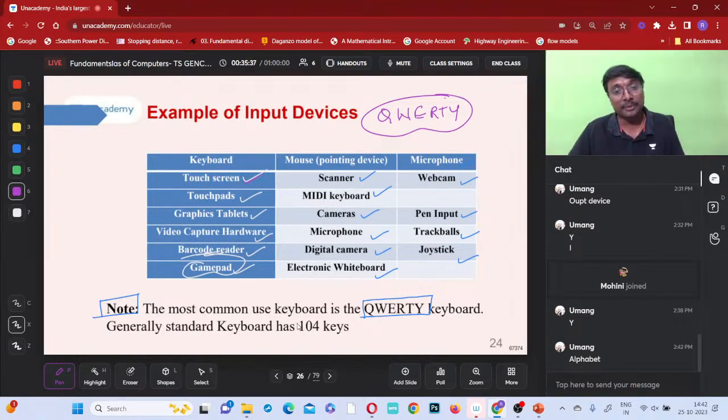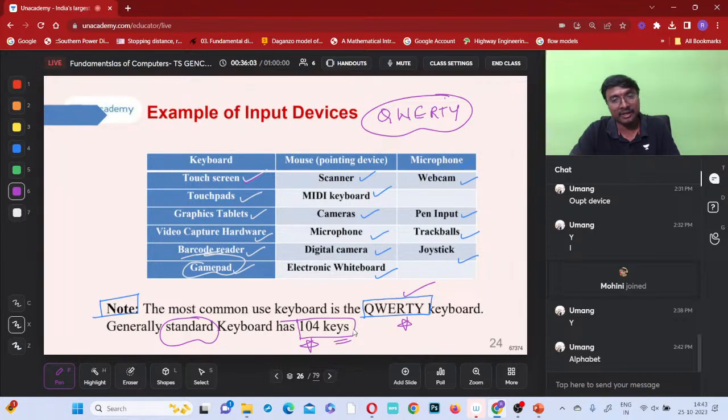And how many keys will you have? A standard keyboard will have a minimum of 104 keys. But you know, these two points are important. What is the most commonly used keyboard? QWERTY type. And the minimum number of keys a standard keyboard must have is 104 keys.